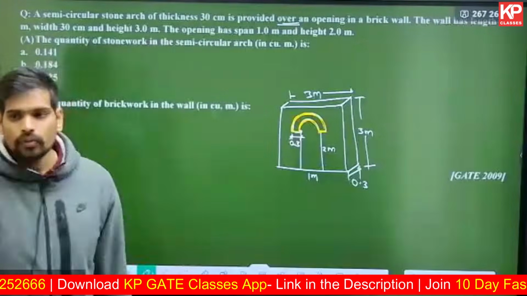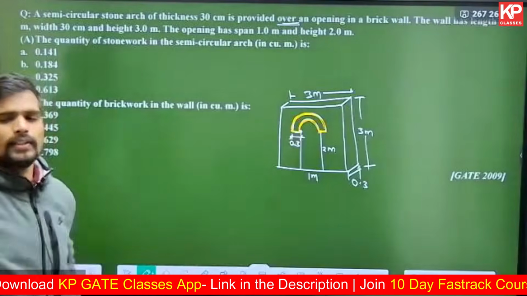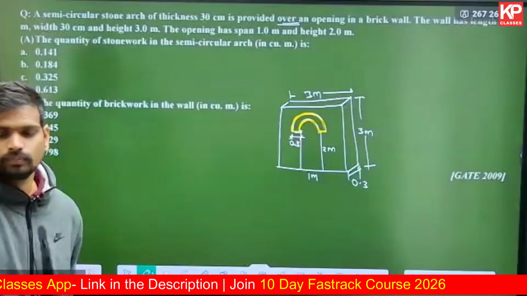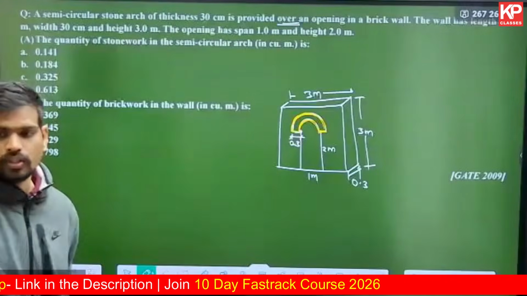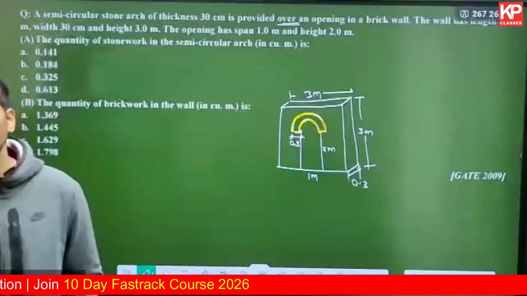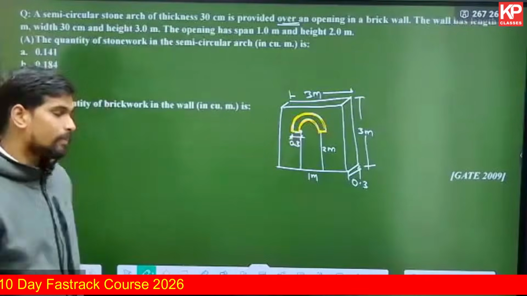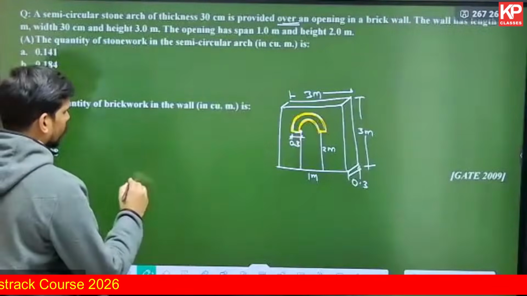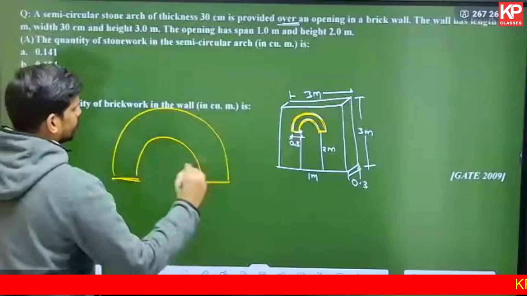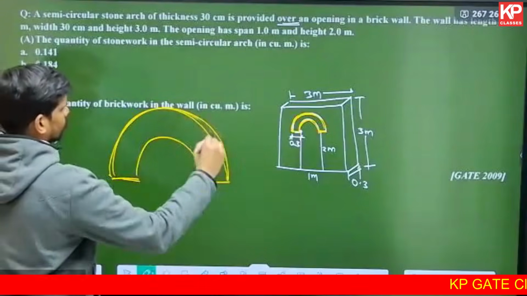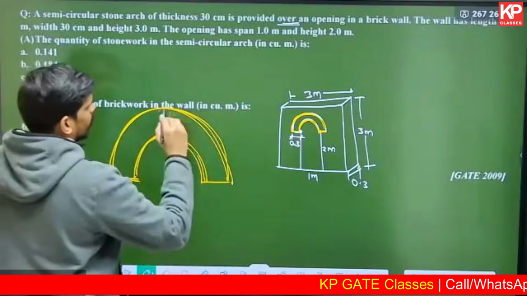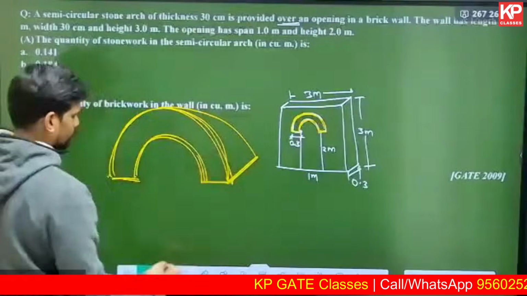How do you find out the volume of an arch? Can you tell me an answer in yes or no? Is this stone arch a prismatic solid? Is the arch created by extrusion? Any solid which is created by extrusion, the concept is same. You take that area, multiply it with the depth of extrusion, you will get the volume. So for finding out the volume of the semicircular arch, you should find out this area. Area of this arch multiplied by the depth of extrusion.